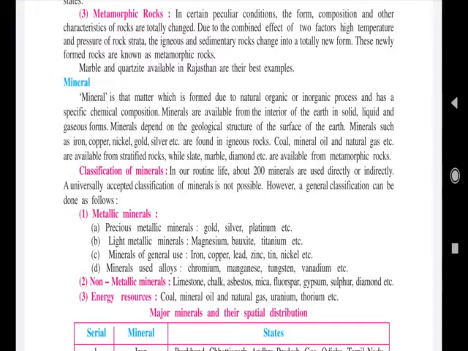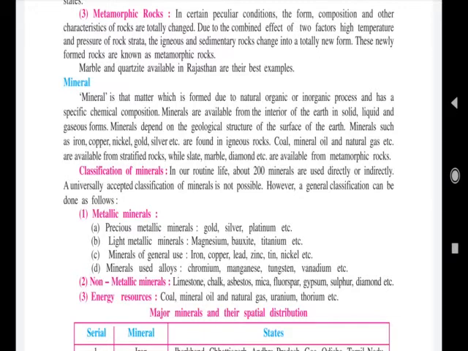In non-metallic minerals, limestone, chalk, asbestos, mica, fluorspar, gypsum, sulfur, diamond, etc. are found. And some minerals which give us energy are coal, mineral oil, natural gas, uranium, thorium, etc.